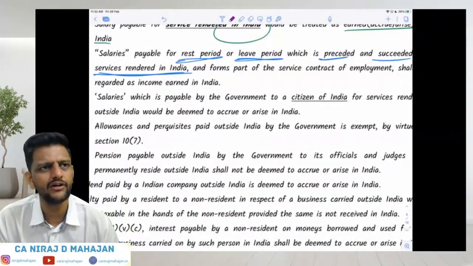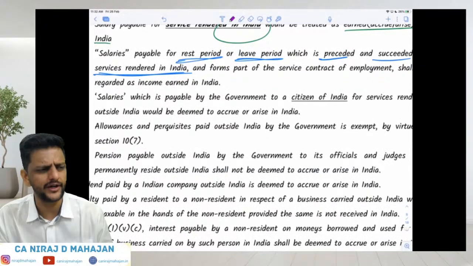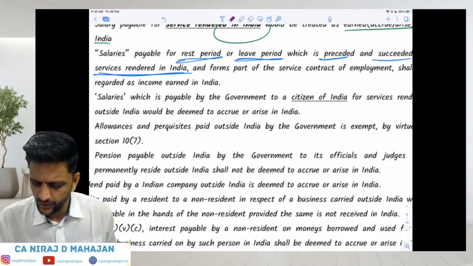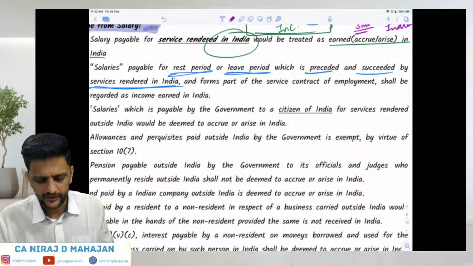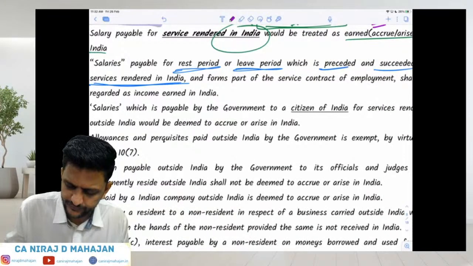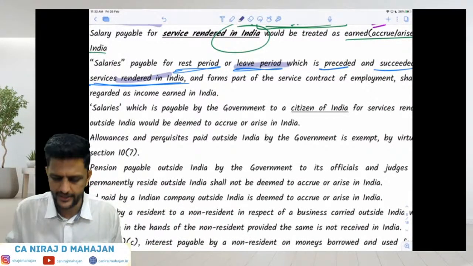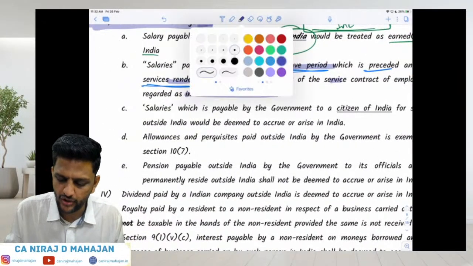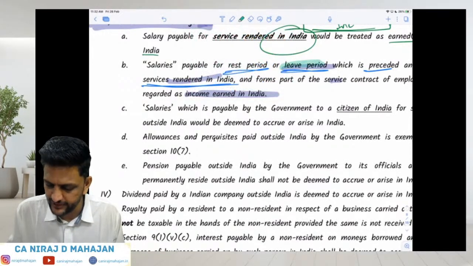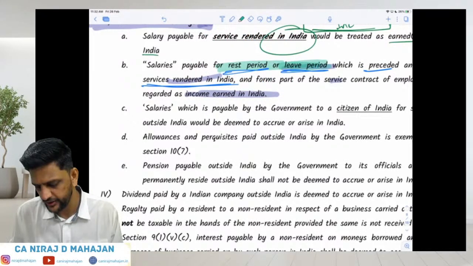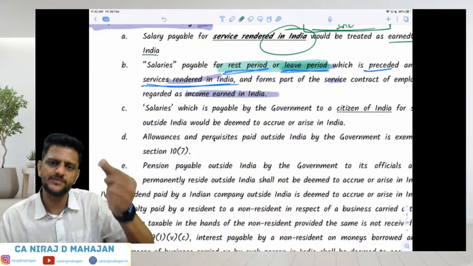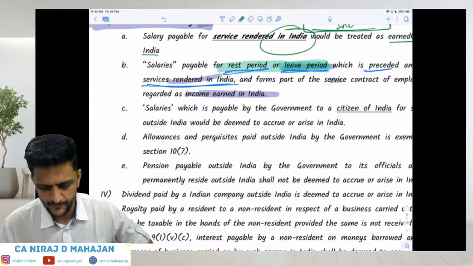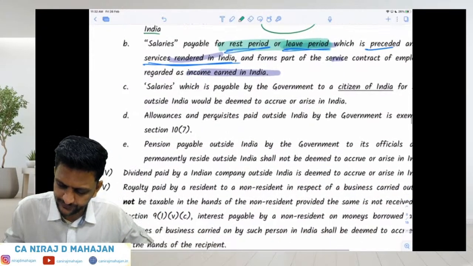Okay, you can have any kind of maternity or paternity leave, or some family or sabbatical leave, basically extra leaves you can have. So before or after that, if the services were given in India, even the leave period will be treated as in India, and forms part of the service contract of employment, shall be regarded as earned in India. Which income are we talking about, bachcho? We're talking of the leave period or the rest period income. Even that will be considered as earned in India if just before or after that, services were given in India. Clear or not? Understood? Please, if you have any doubts, please ask.